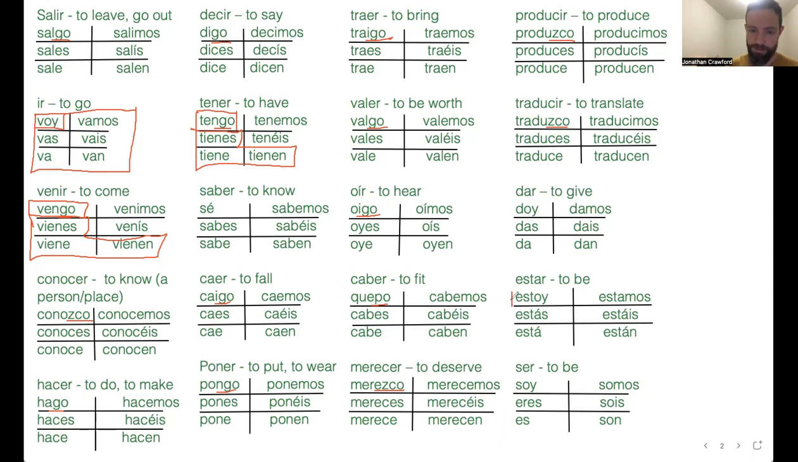One thing to mention with estoy over here is you have estás, está, están. These ones have a little accent mark, so don't forget those. But those are just minor details. Also, these are all irregular. Ser: soy, eres, es, somos, son.